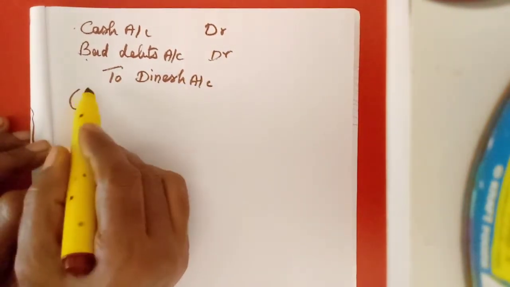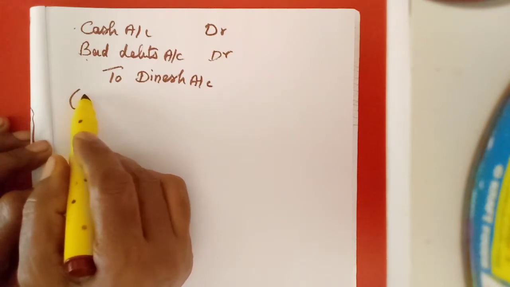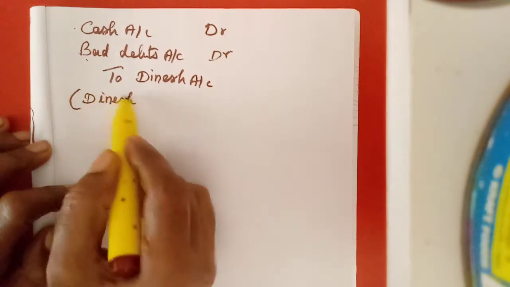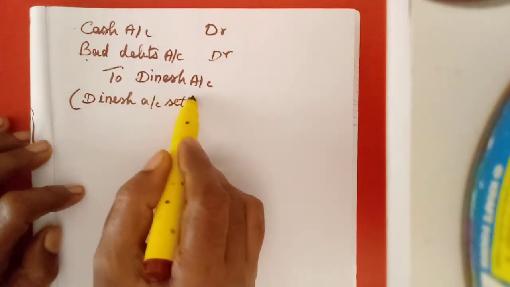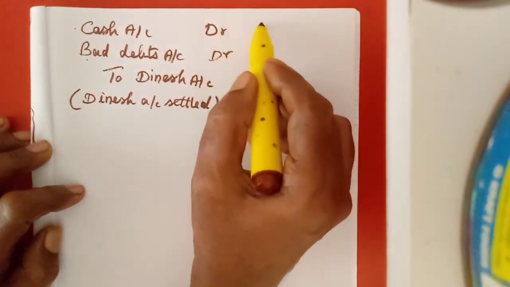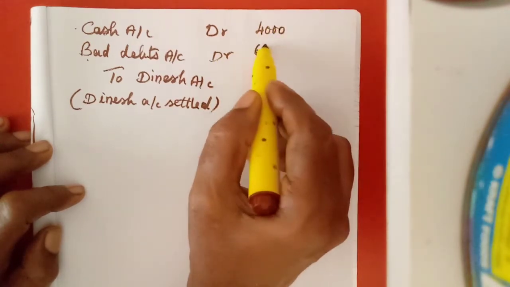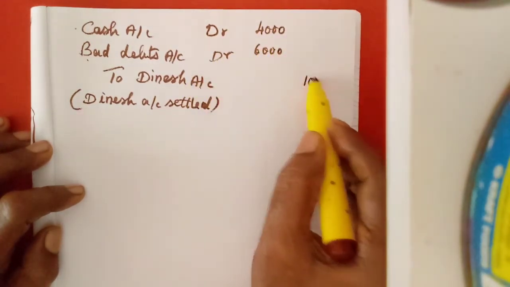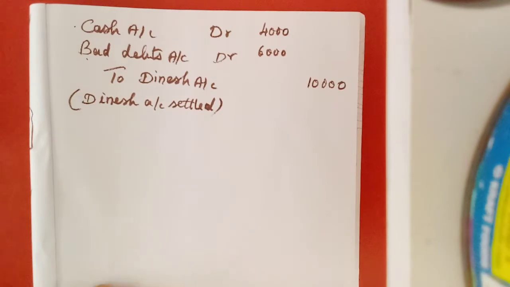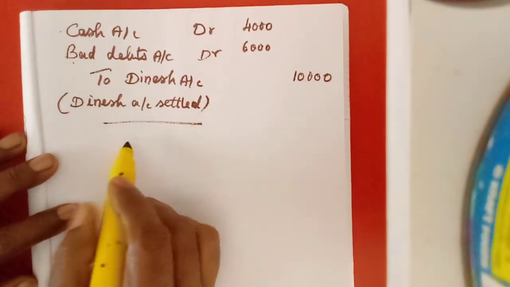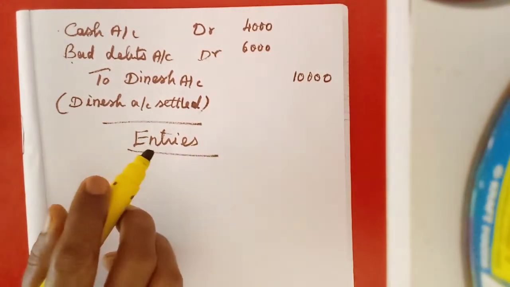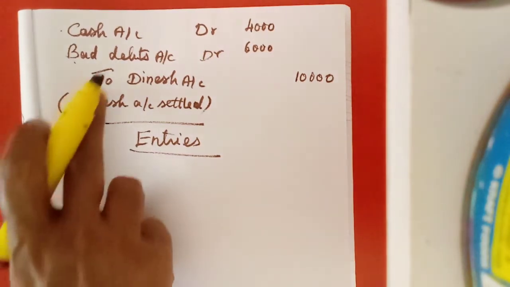Then narration: cash received, or Dinesh account settled, or the settlement of Dinesh account. Anything you can write. Cash 4,000 we receive. 6,000 is a loss. Then 10,000 already shows a debit balance in his account, so now we credit. Understood? Now I will teach you all the various types of entries. Understand? Only then will you write this entry.